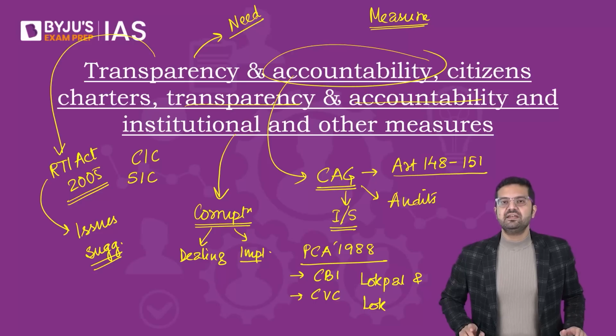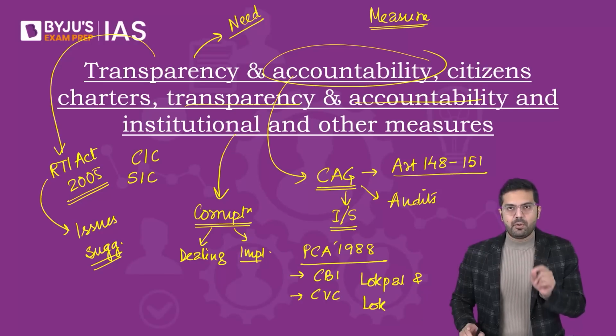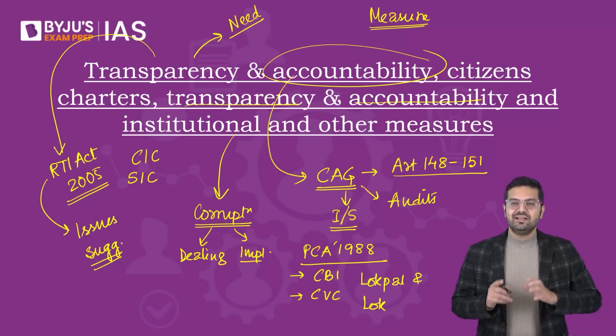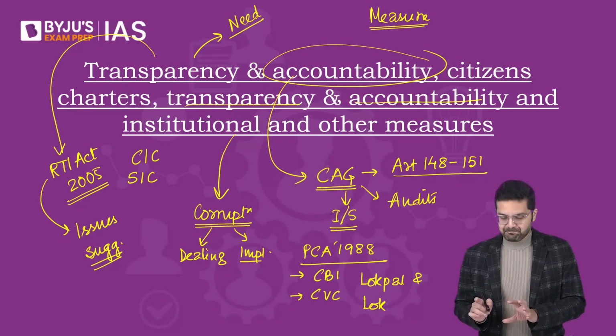Then the CVC, the Central Vigilance Commission. This is a statutory body, a body which reports to the Parliament directly. So this body needs to be studied. Again, the issues, concerns, the suggestions on how to improve upon the functioning of CVC.